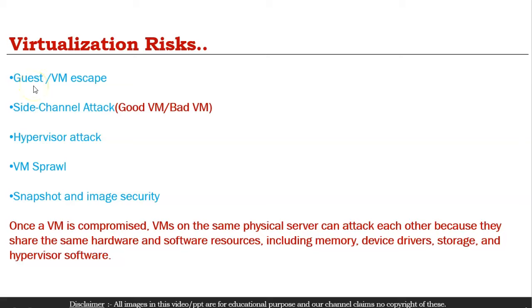The first risk is the guest VM escape. Second is a side channel attack, good VM slash bad VM. Third one is hypervisor attack. Fourth is VM sprawl, and the last one is snapshots or image security. So we will cover this.